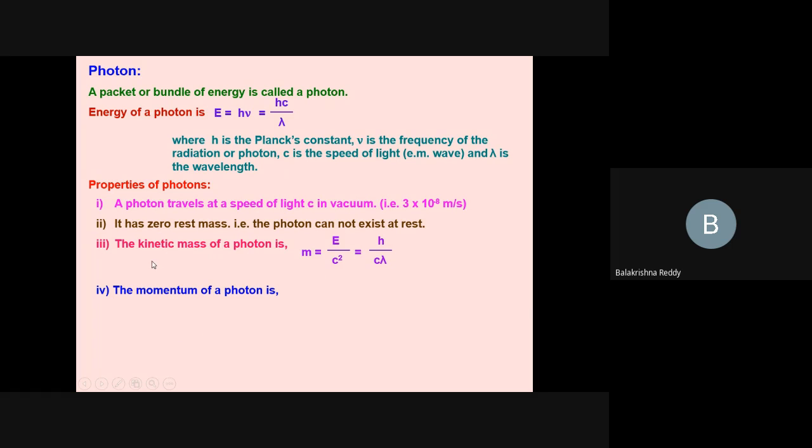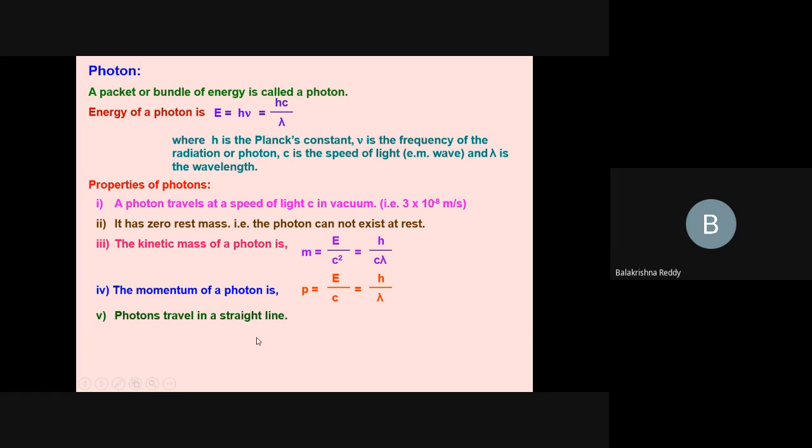This is the momentum of photon. We know linear momentum p equal to mv. Since the photon is in motion, it has momentum, that is p equal to the kinetic mass, which we always express as E by c square, into v. So into c, c and c square get cancelled. The rest is energy by velocity of light, that I can write further as E by c, which is equal to h by lambda from the same relation.